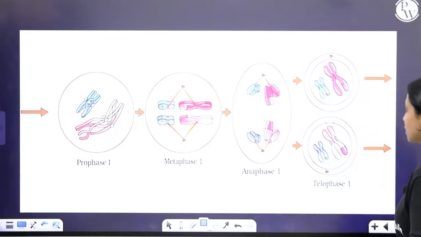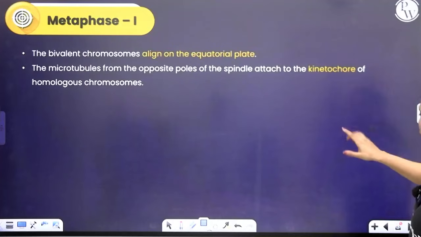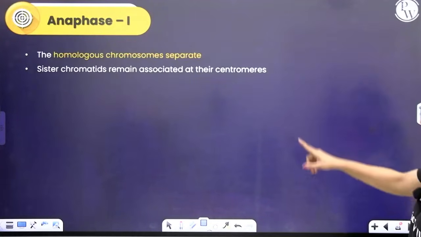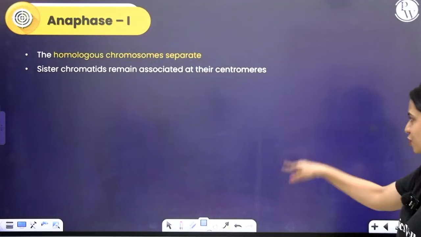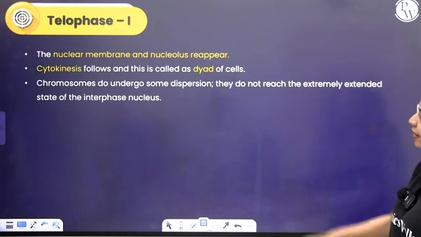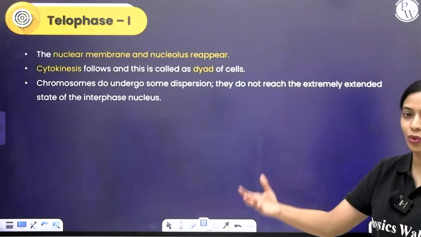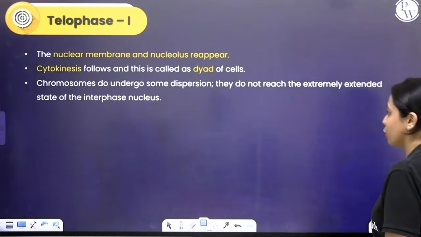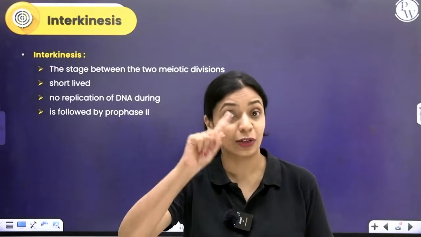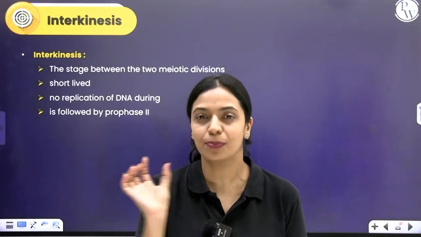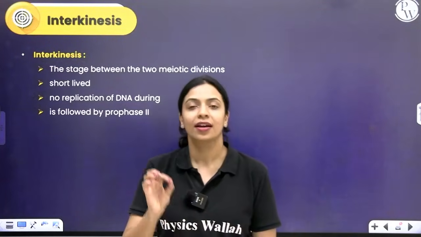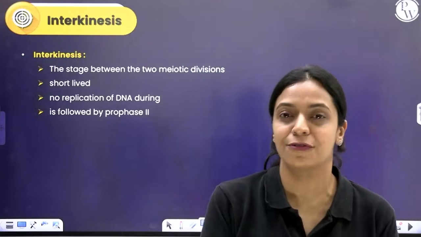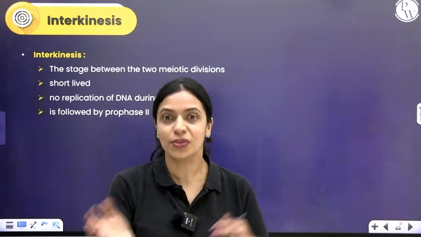What happens during meiosis 2? Metaphase 1, whatever happens, I've listed the details here. Align on the equatorial plate, kinetochores are connected, homologous chromosomes separate during anaphase. This is for your notes, I've already explained it. During telophase, two cells will be formed, nuclear membrane, nucleolus, all of that will reappear, but it will not fully decondense, okay. So after telophase 1 and before meiosis II, there is a very brief period called interkinesis. During interkinesis, unlike interphase, DNA replication will not happen. It's a small brief resting phase between the two cycles of meiosis.